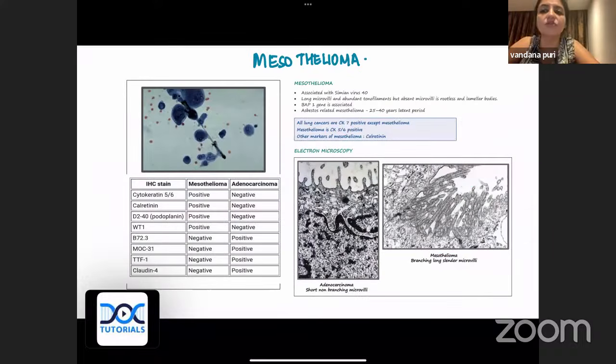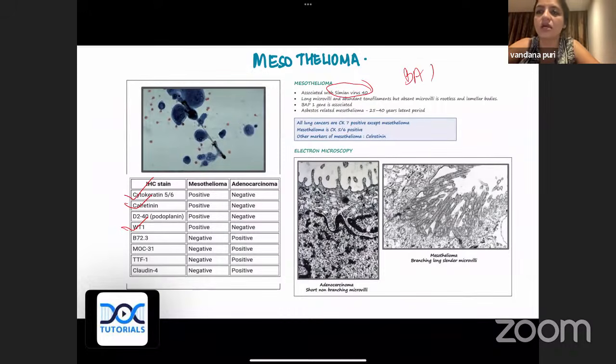Okay, apart from that, you have to remember there are other markers for mesothelioma also. Apart from calretinin, it is CK5/6 positive, WT1 positive. At least itna to yaad rakhna hi hai aapko. Apart from that, you have to remember which is the virus which is associated with mesothelioma. It is SV40. SV40 is the virus which is associated. What is the gene of mesothelioma? It is BAP1, that is BRCA associated protein.